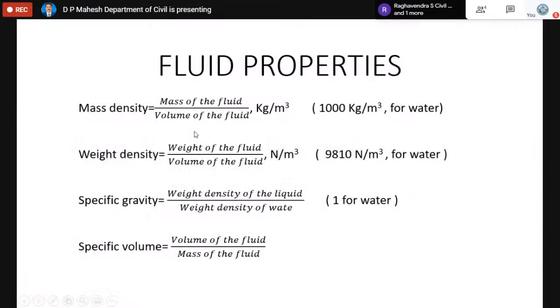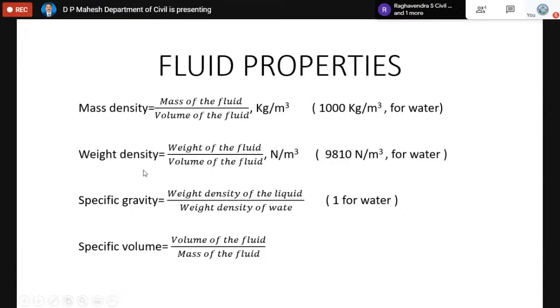Now, let us understand the correct meaning of the mass density. Mass density is actually the mass of the fluid to the volume of the fluid. For a given volume of the fluid, there has to be a known mass. Mass density is expressed in kg per cubic meter in the SI system, and its value is 1000 kg per cubic meter for water. As far as fluid is concerned, we commonly use the word fluid for both liquids and gases. Water is considered to be a standard liquid, so its value of density is 1000 kg per cubic meter.